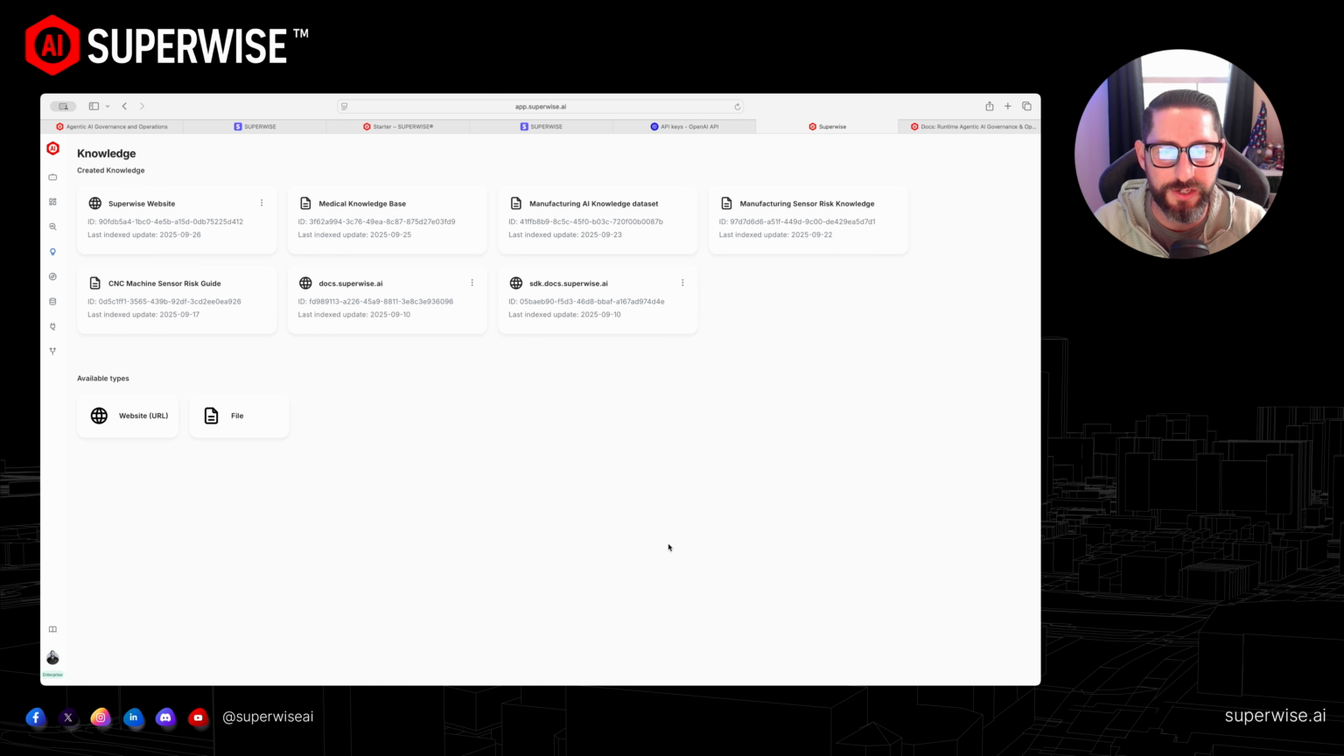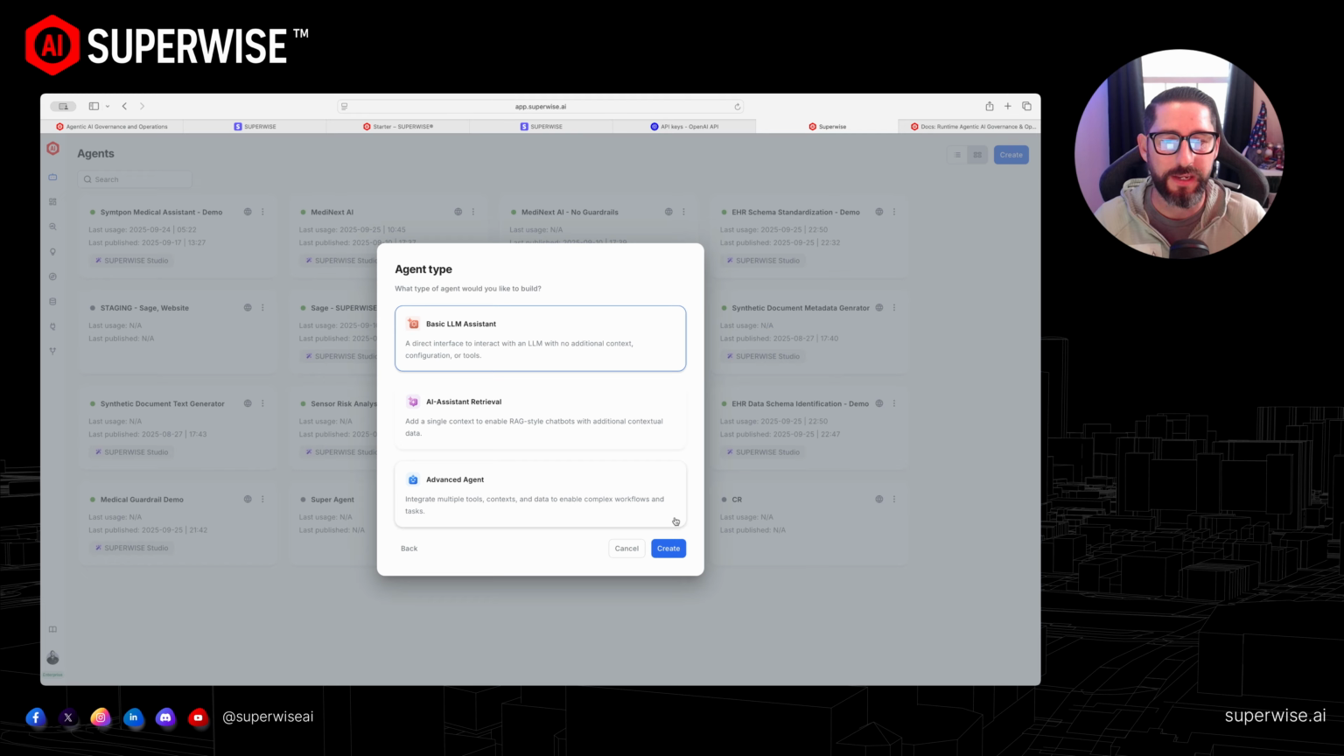Now there's 3 different options here. We have our basic LLM assistant, our AI assistant retrieval agent, and then we have our advanced agent. So the basic one basically is just no context, no configuration, no tools. It's just a plain Jane direct interface. The AI assistant retrieval is where we can start doing that RAG style chatbot with additional contextual data, right? So that's what we're gonna be doing today. If you guys want, you can jump down to the advanced agent, and then you can integrate multiple tools, contexts, data, and you can enable very complex workflows. But again, today we'll keep her straightforward and just create a AI assistant retrieval agent.